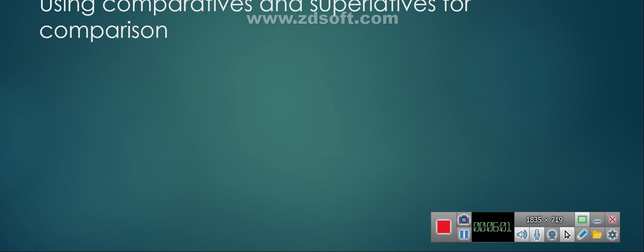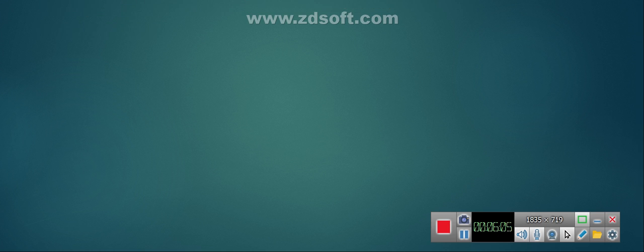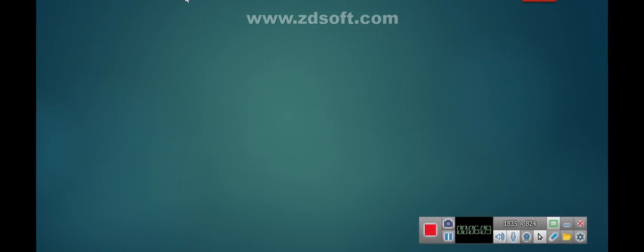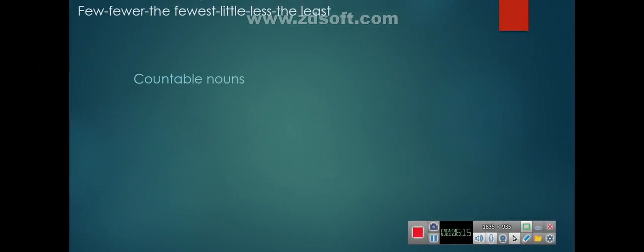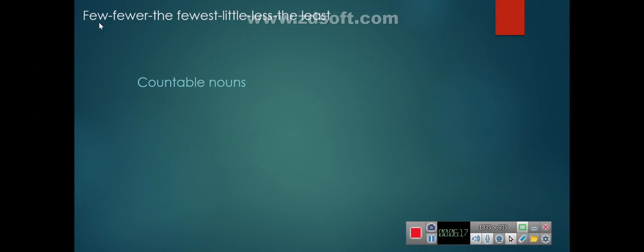Using comparative and superlative for comparison. Let's start with few and fewer and little and less. Few, fewer, the fewest, little, less, the least.